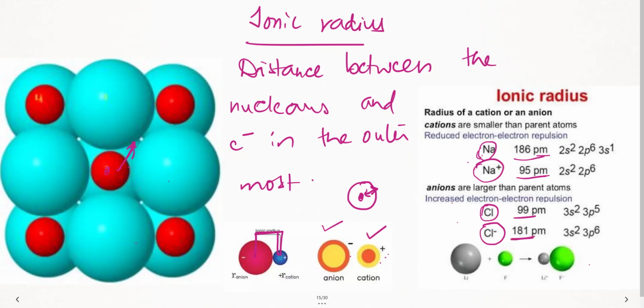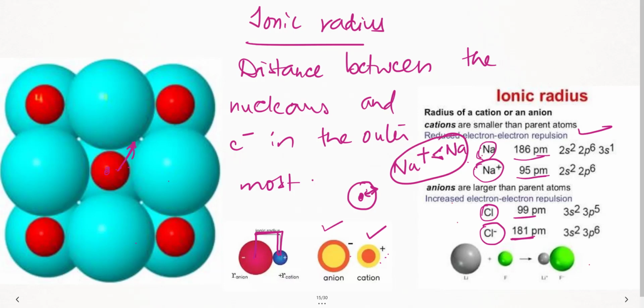Whenever a cation is formed, the ionic radius will always be lesser than the parent atom. Remember this. This is one concept. Why? This is because of electron-electron repulsion. It is very congested inside. One electron will be repelling the other.